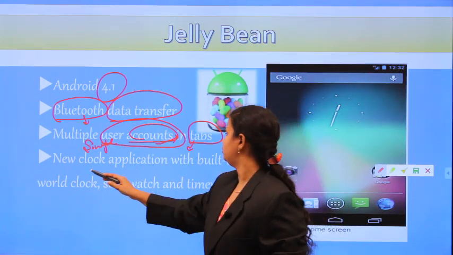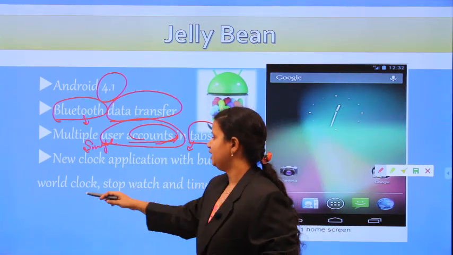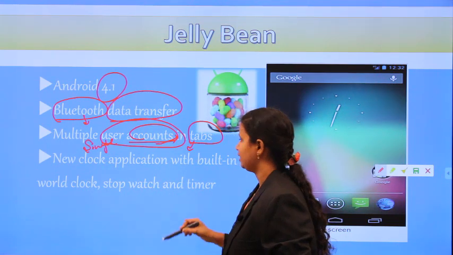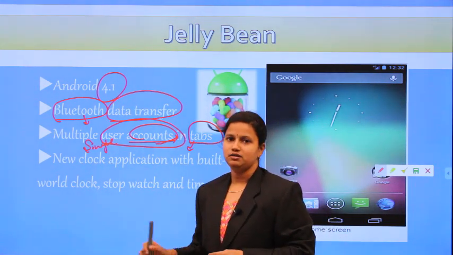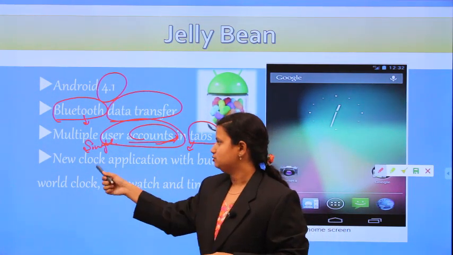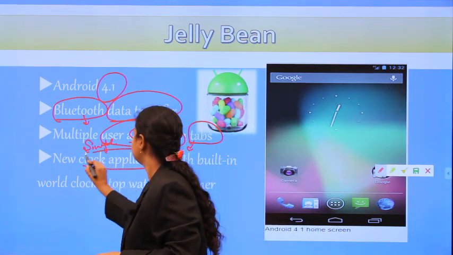And the next one is the new clock option with built-in world clock, stopwatch and timer. In the basics, only the time is displayed when you use a clock application.